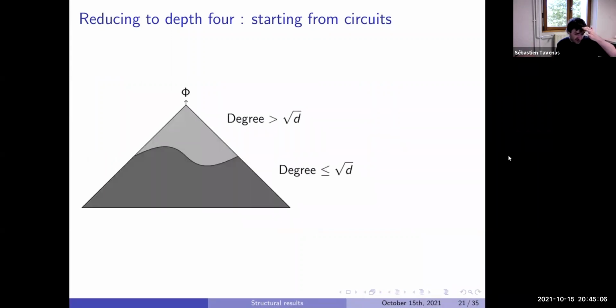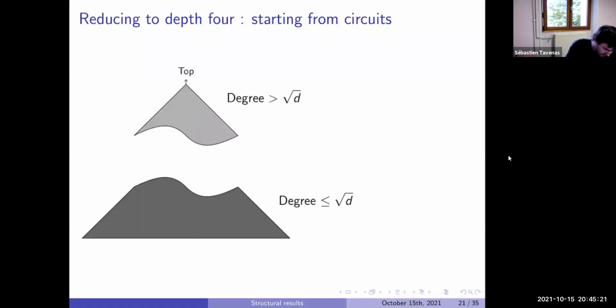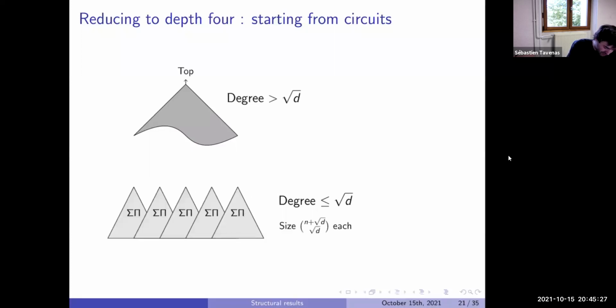And so the idea is just to look at our circuit and look at gates which are of degree. So we get a homogeneous circuit. We can always homogenize it. We can get gates of degree at most square root of D. And voila, we want to do roughly the same ideas as IMM. We put this thing and this in, and you want to say the part below, we expand everything. So we know every polynomial of degree at most square root of D. So this is the size.